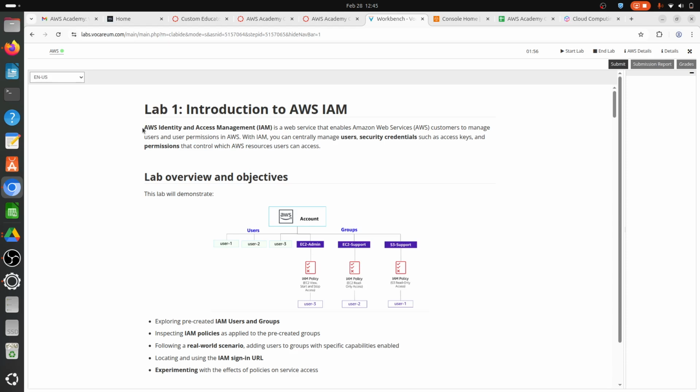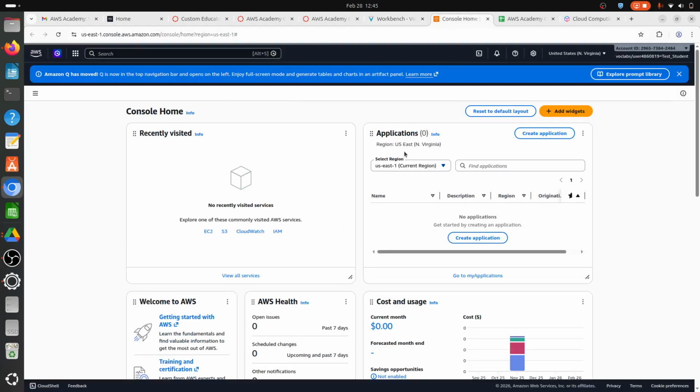In this lab what we want to work on is a service of AWS called the IAM service, Identity and Access Management Service. What you have got over here is temporary access to the AWS console. Now the AWS web service through a website provides you access to different services that are available. This collection of different services, the access to which you get browser-based, is referred to as console access. So this is the AWS console access that I am getting.